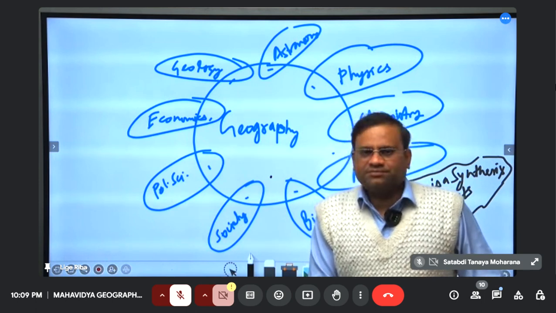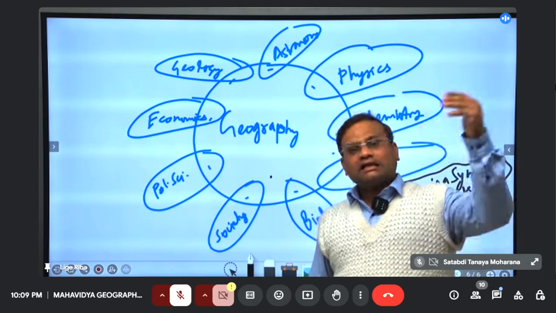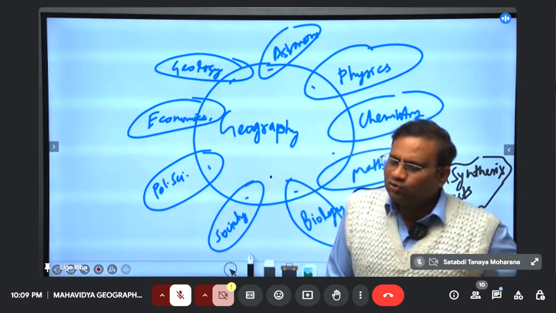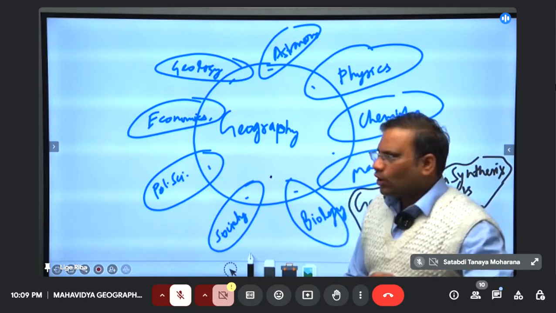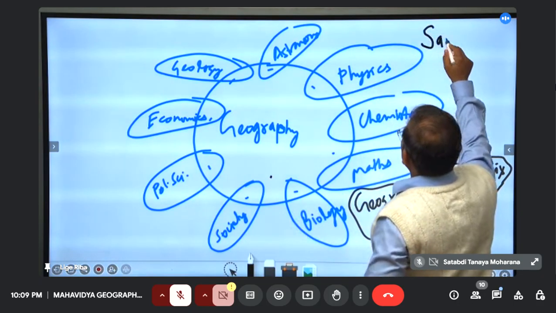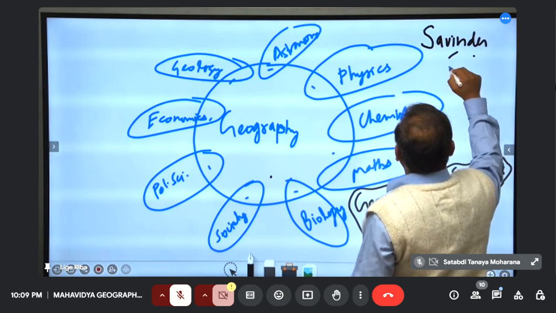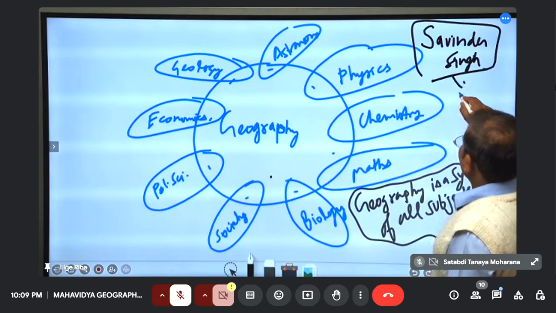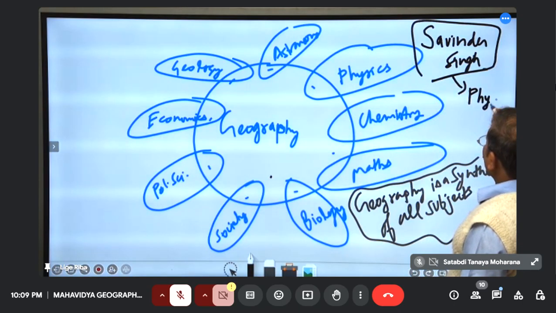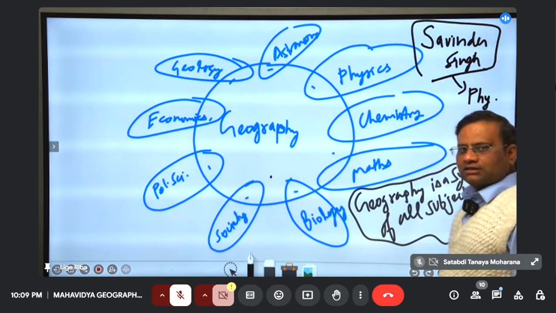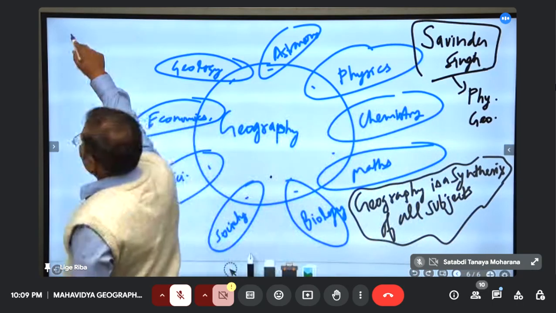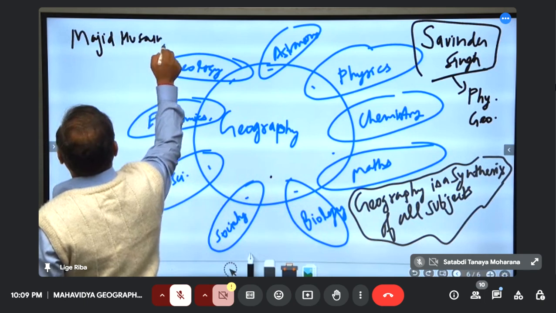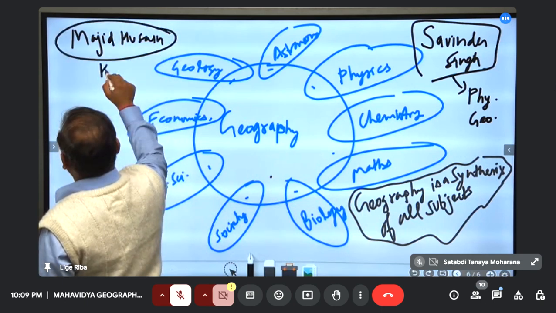No, you read it. If you have time, if you are appearing next year, 2025 or 2026, then you have sufficient time. You should cover some books. Like one famous book is Savinder Singh. It is for physical geography. Similarly, Majid Hussain, it is for human geography.